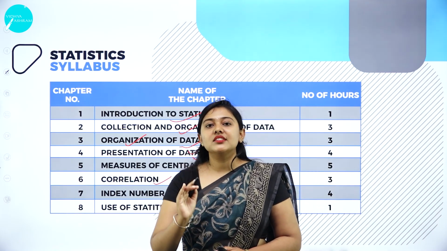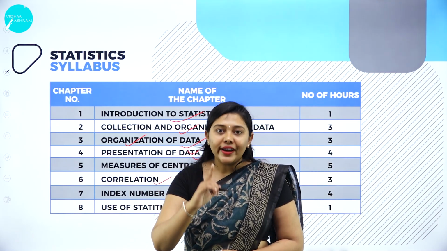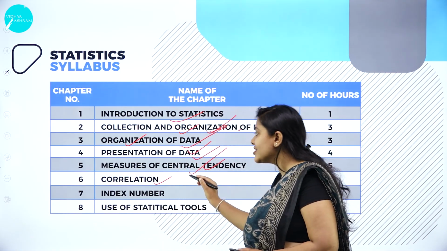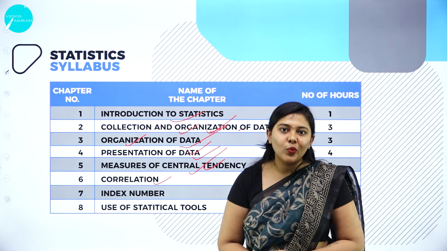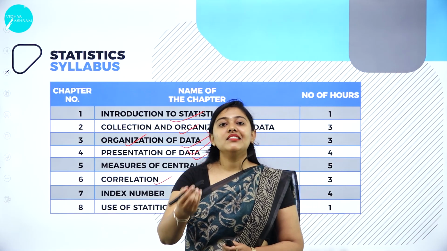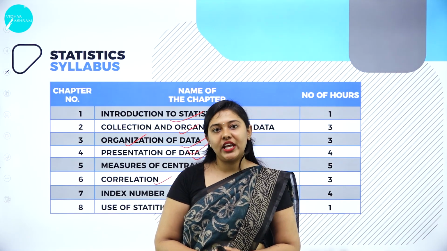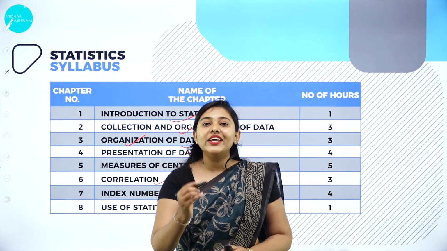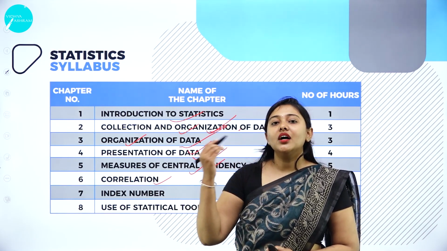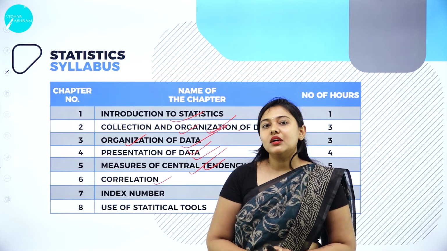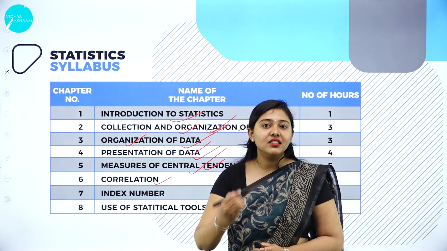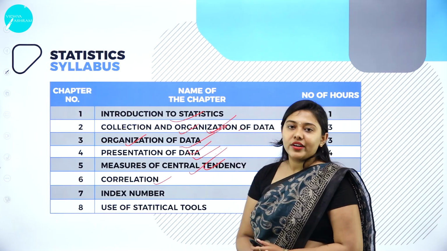The entire mass of data is put into one value, and that value is called the average. After that, the further statistical analysis tool we have is correlation. Correlation explains the relationship between two variables. In statistics, we will learn more about variables and the relationship between variables. That relationship will be studied in the chapter called correlation.